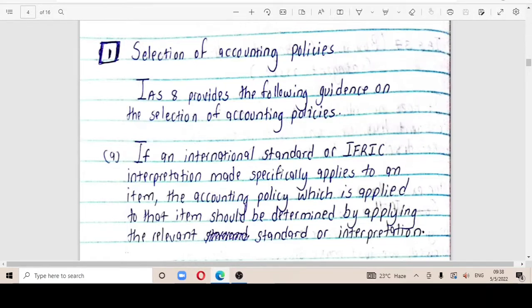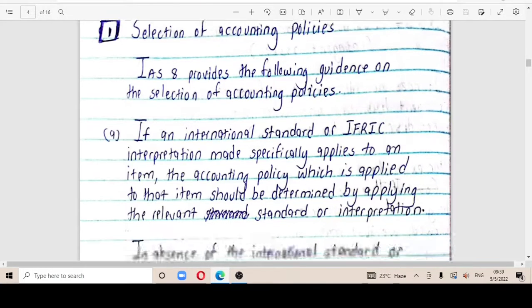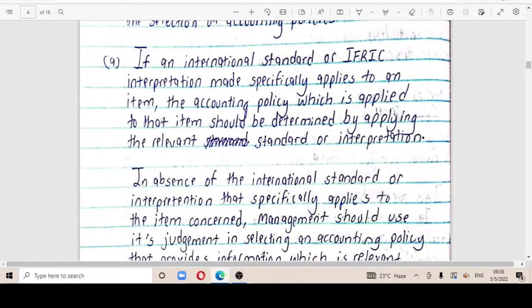If an international standard or IFRIC interpretation specifically applies to one item, the accounting policy applied to that item should be determined by applying the relevant standard or interpretation. I hope you get enough time to absorb this statement and analyze it very critically.